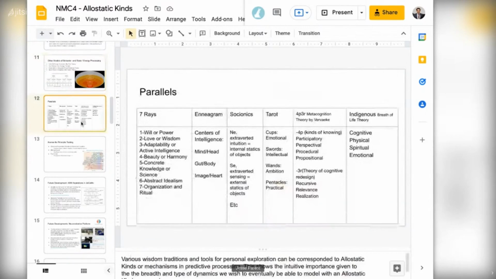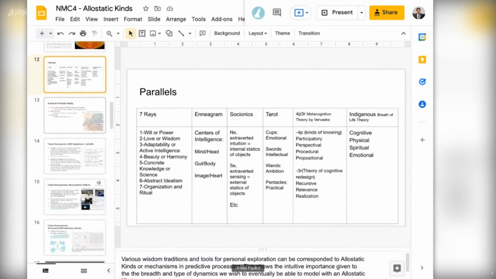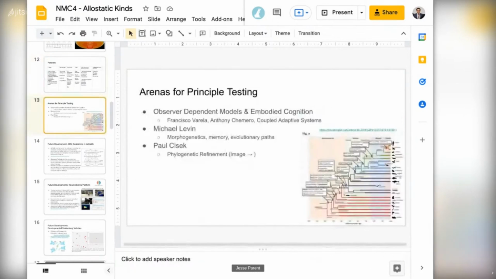There are also, though they may be pseudoscientific, various wisdom traditions and tools for personal exploration that maybe correspond to allostatic kinds or mechanisms for predictive processing. These show intuitive importance given to the breadth and type of dynamics we may be able to model with allostatic kinds. So it shows there may be some things that have spread out in how we intuitively grasp certain situations, which have a lot of links back to other things.